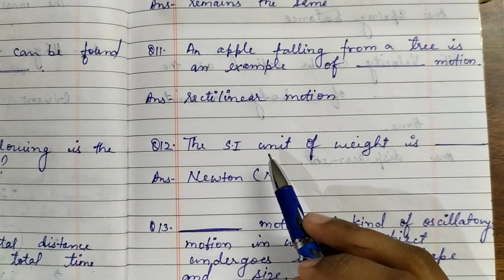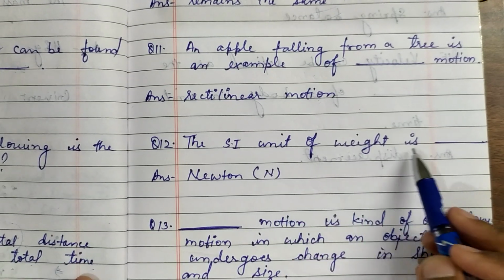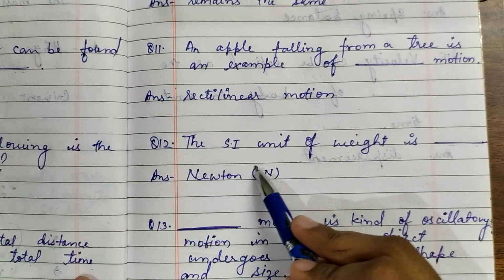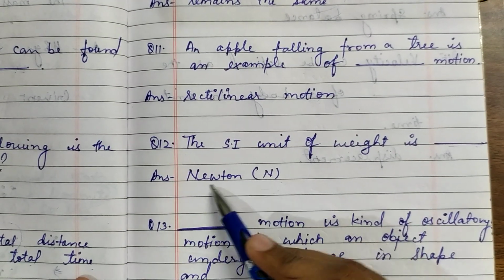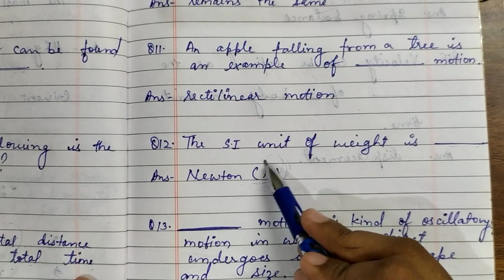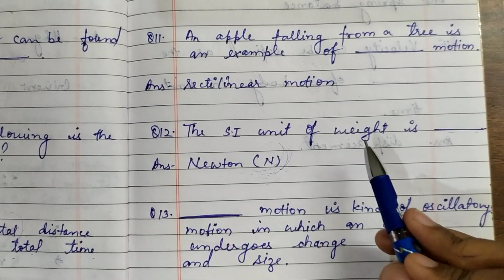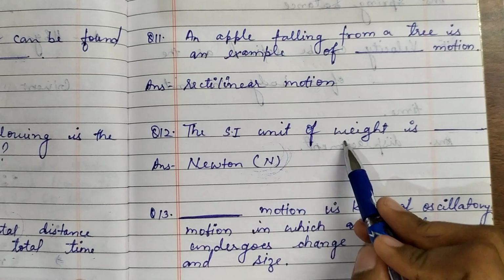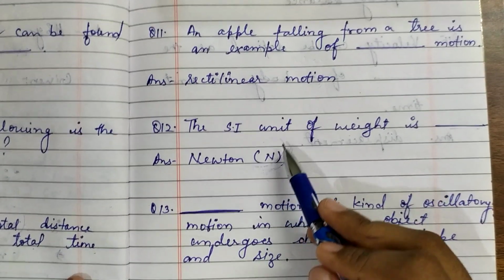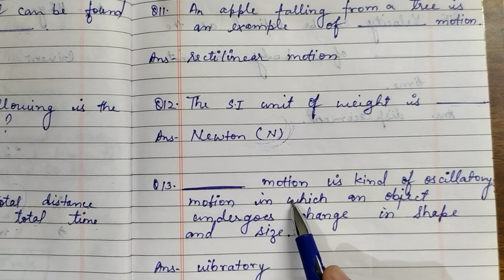This thing already given in the book. The SI unit of weight is dash. So the SI unit of weight is Newton. Newton, as you know, Newton is written like this, and in symbolic form it is capital N. So weight is a kind of a force only. Okay children. So the SI unit of weight is what is that? Newton.